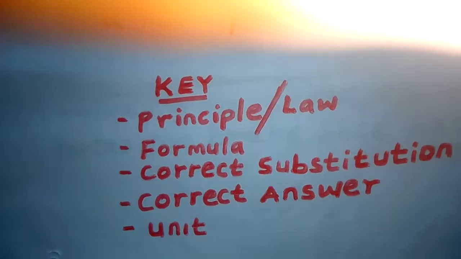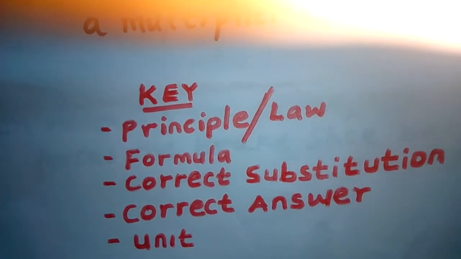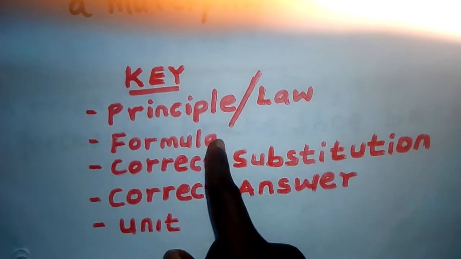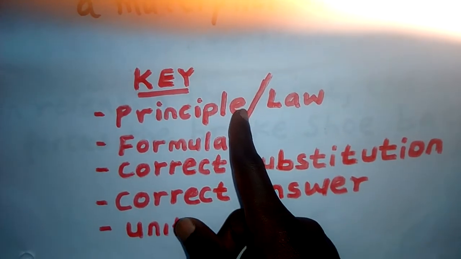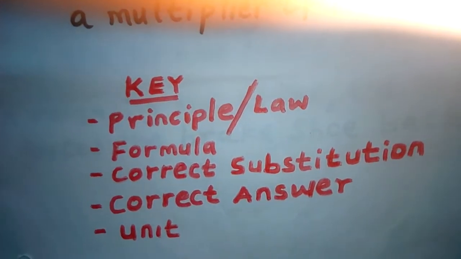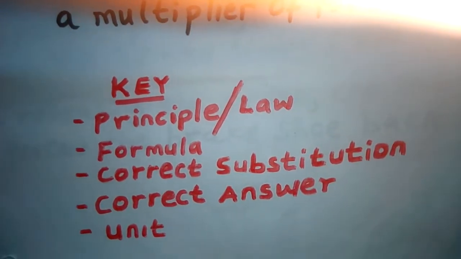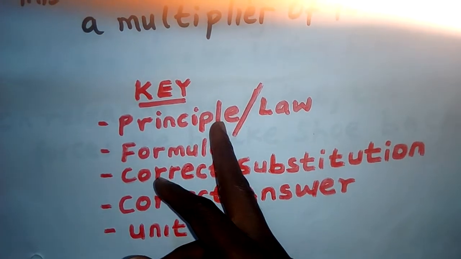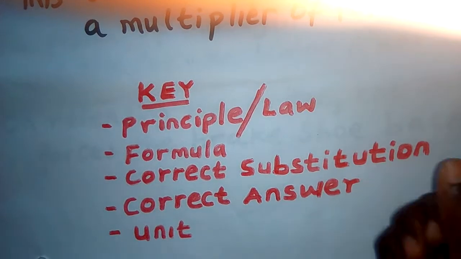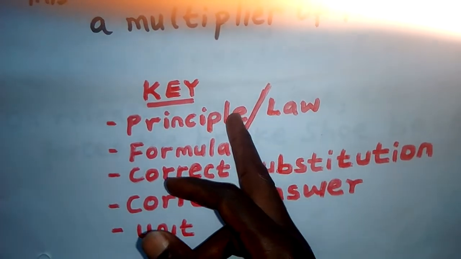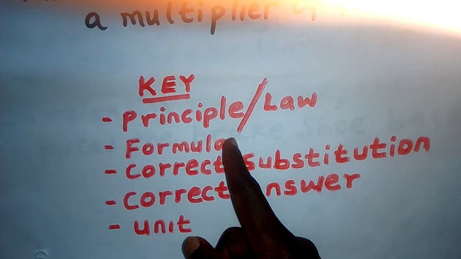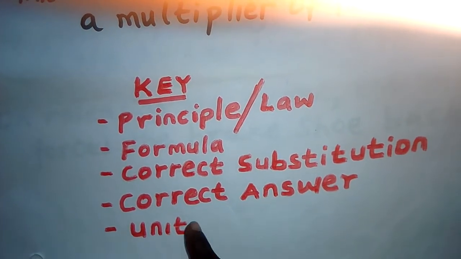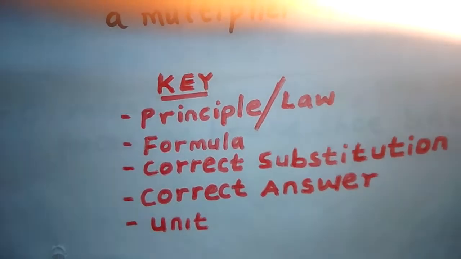So, in the marking guide, these are the things the examiner will be looking at. If you started from the formula, you will miss the marks for the principle. So sometimes some questions are set in such a way that you need to state the law, the principle. If there are 5 marks, they will give you marks for the principle or the law, for the formula, for the correct substitution, for the correct answer, and the correct unit.